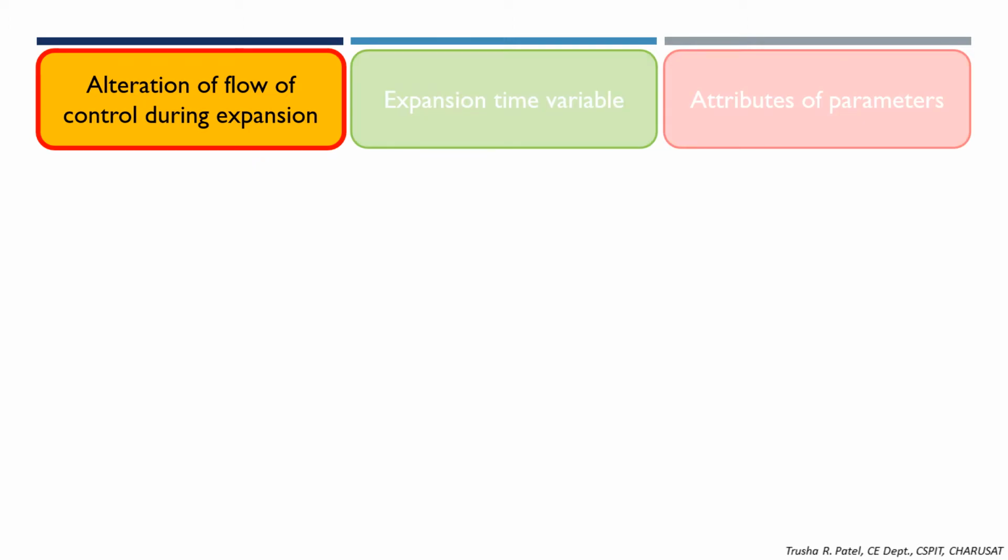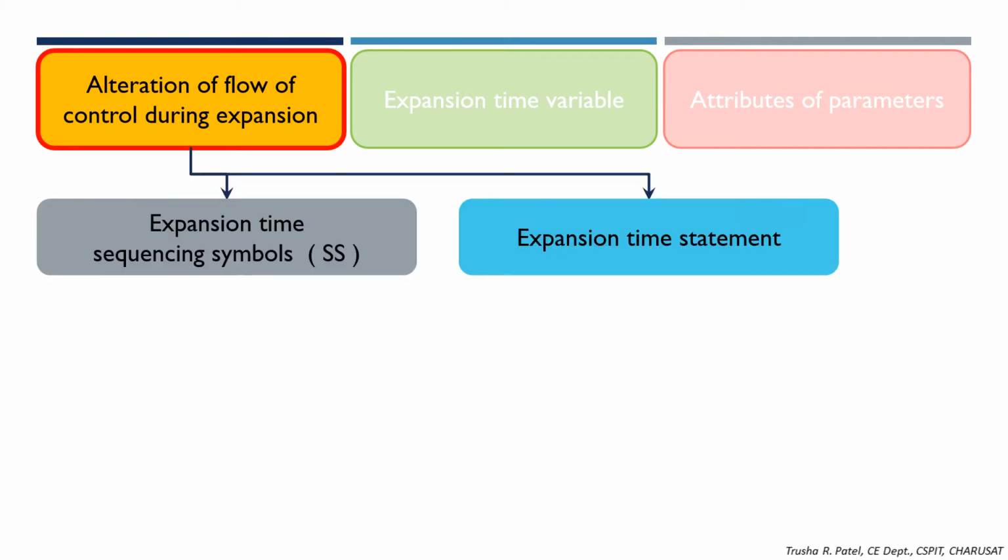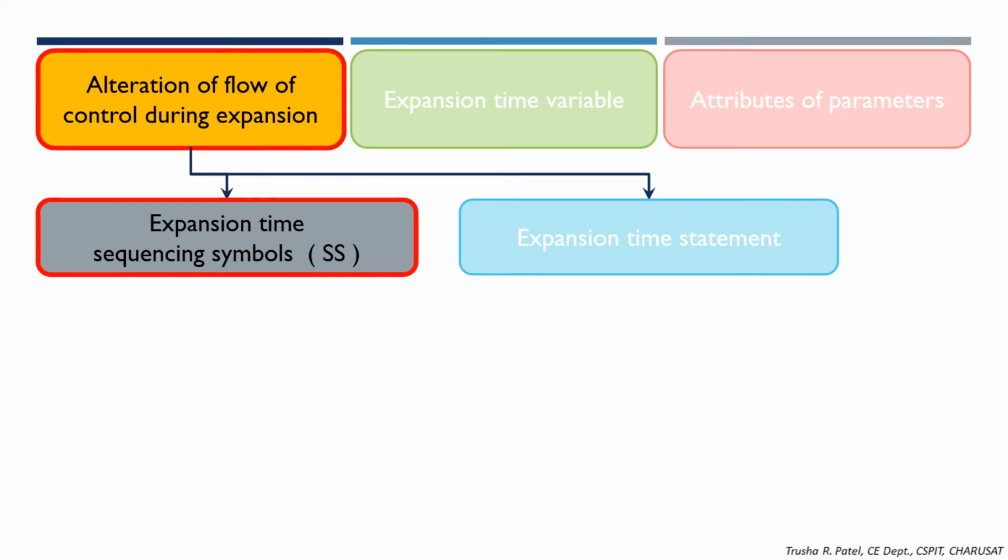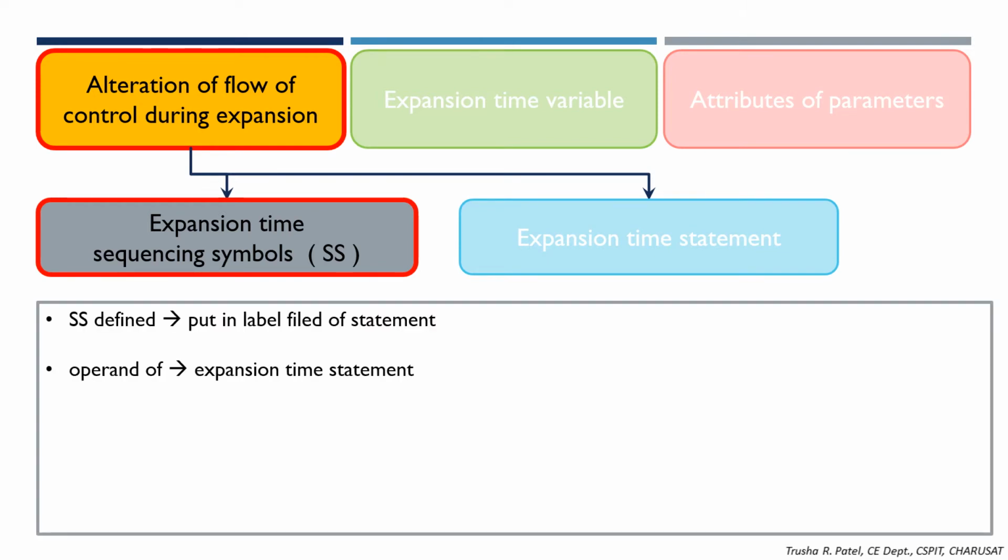Starting with the first, that is alteration of flow of control during expansion. There are two features available in this category. First is expansion time sequencing symbol, that is SS, and next is expansion time statement. The first is expansion time sequencing symbol. A sequencing symbol can be defined by putting it in the label field of any statement, and it can be used as an operand for the expansion time statements.